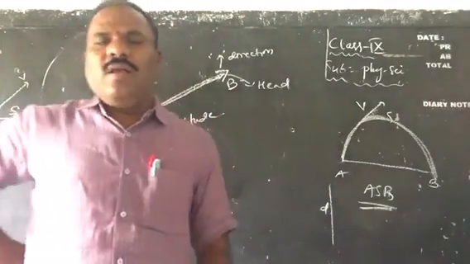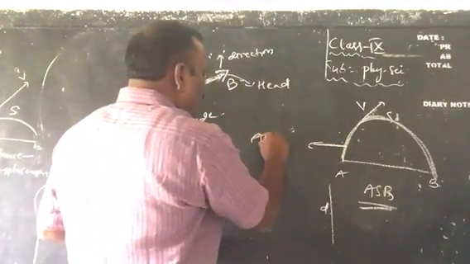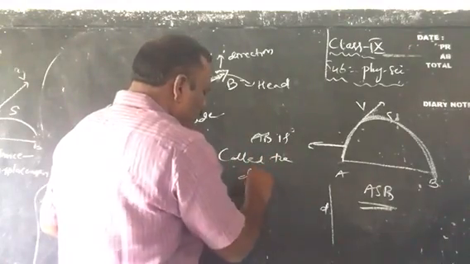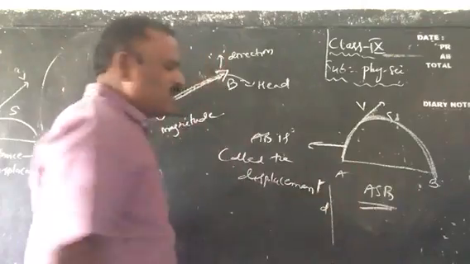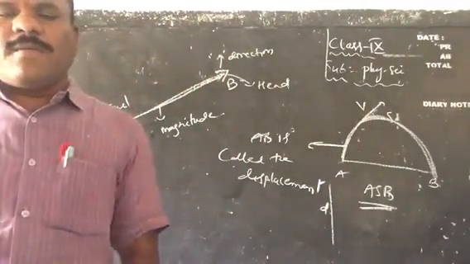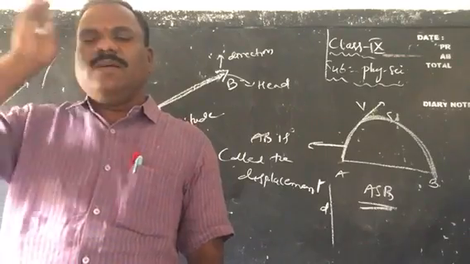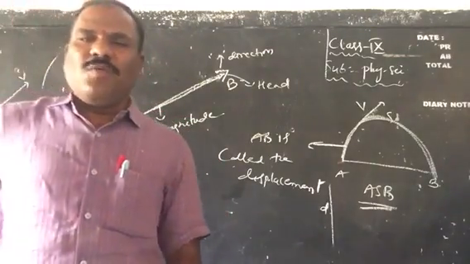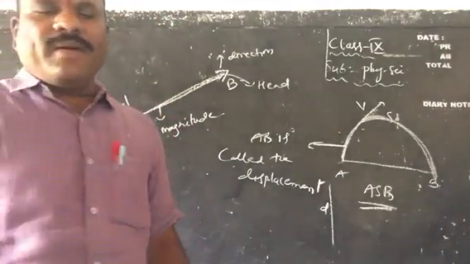So in this figure, AB is called the displacement vector. The units of displacement in the SI system are generally kilometers as well as meters.